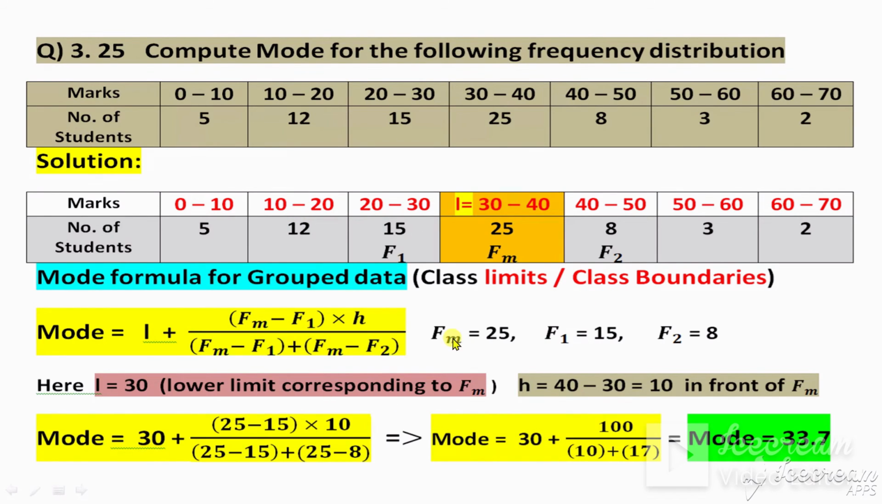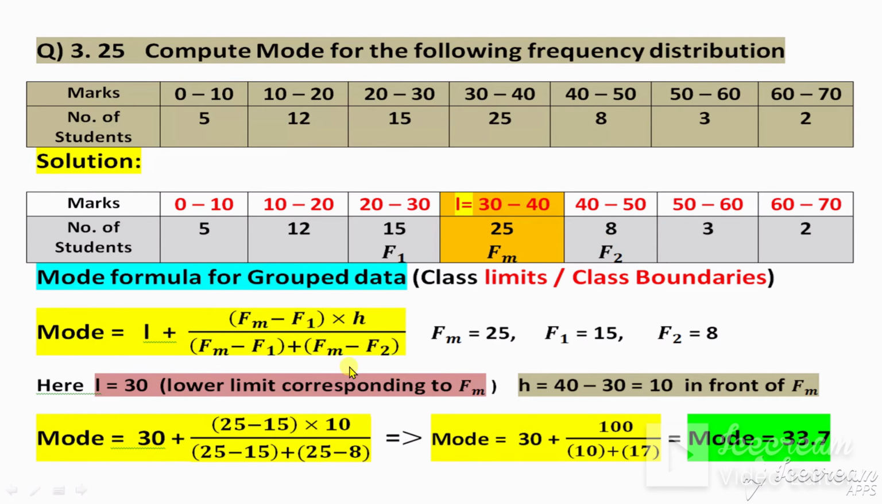Now this is the formula. According to this formula, what is F frequency and mode frequency? Mode is, according to the definition, that value which has the highest frequency. So consider the frequencies, and this frequency 25 is the highest. So Fm becomes 25, and the class above this Fm, the lower class limit 30, is L. So L becomes 30, and before Fm it is F1, and after Fm it becomes F2.